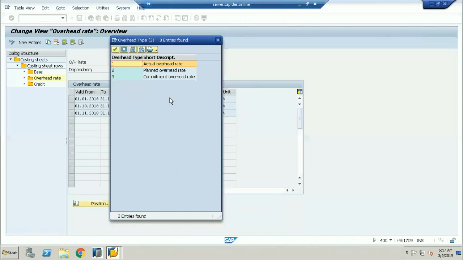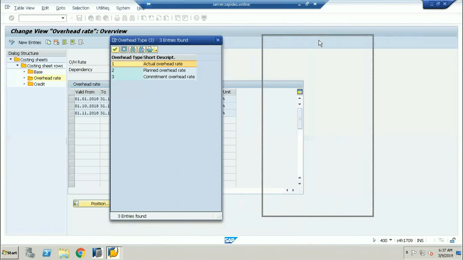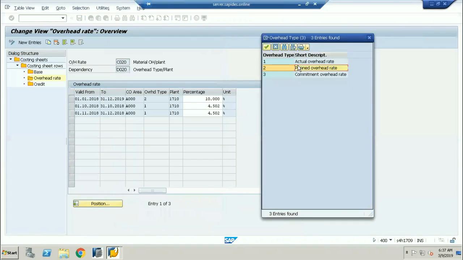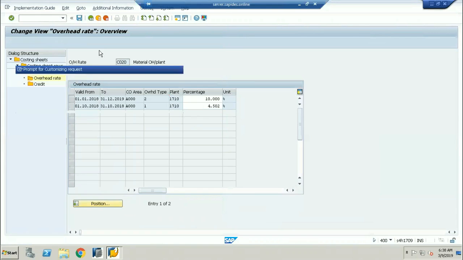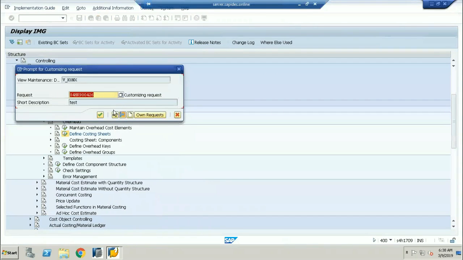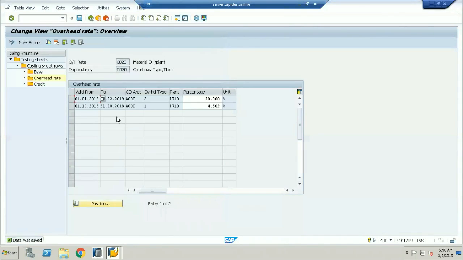So whether you want to calculate the actual overheads once the goods have been manufactured, or go with the planned overhead, or go with the target overhead. Normally we'll take one or two. Commitment is not going to be required. Here somebody has taken this, it is not required, actually I'll delete it. So here I've taken the actuals. Another one is the planned overhead. So two overheads I have taken.